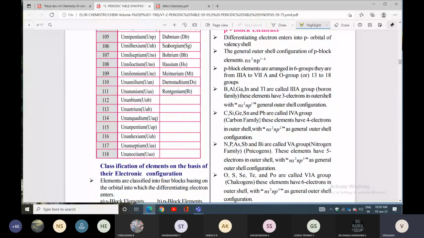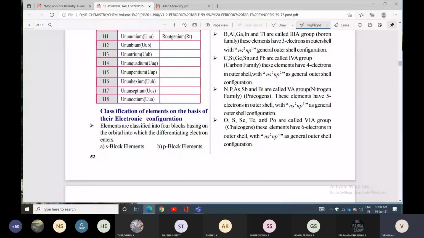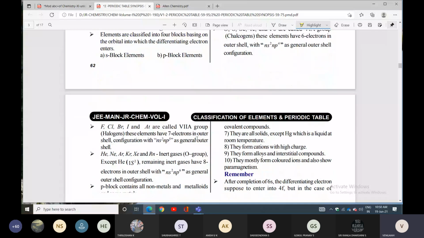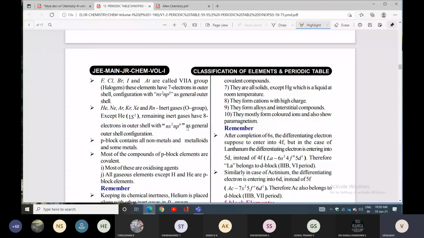P block elements contain all the non-metals and metalloids, and some metals also. Most of the compounds of the p block elements are covalent. S block compounds are ionic except lithium and beryllium. Yesterday we discussed that. All gaseous elements except hydrogen and helium are p block elements.